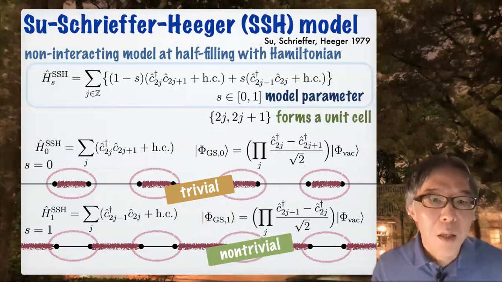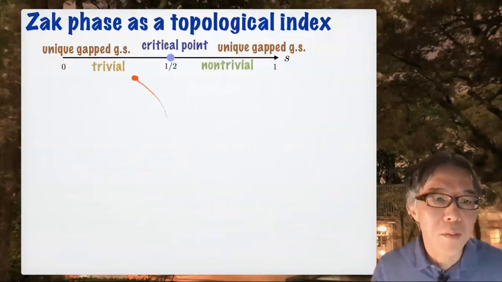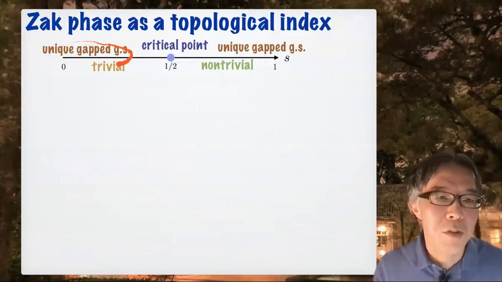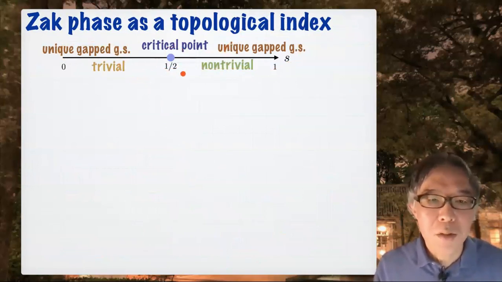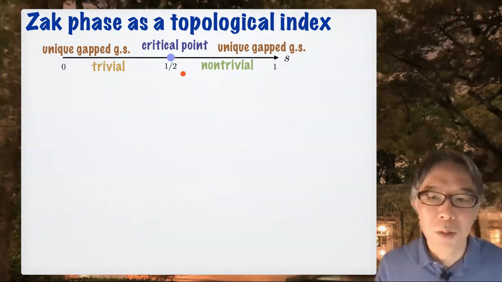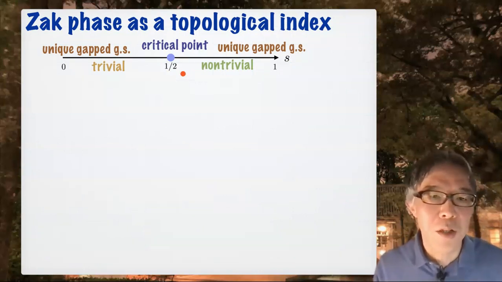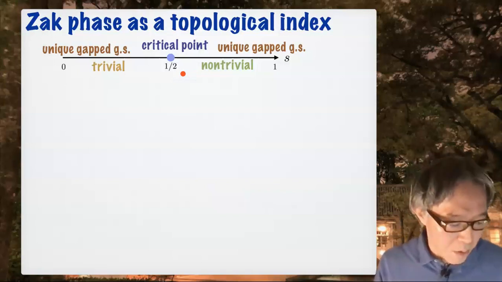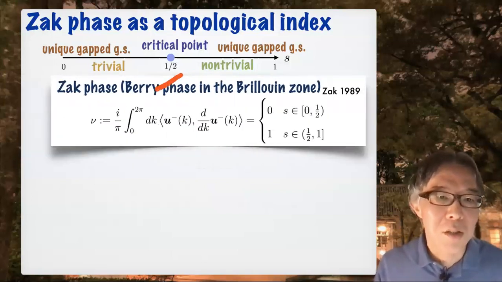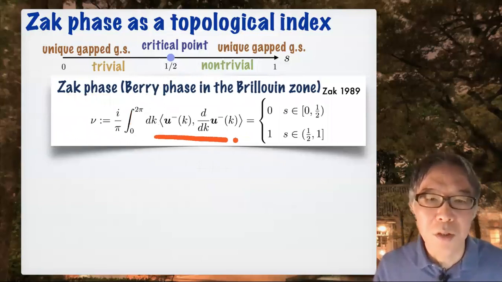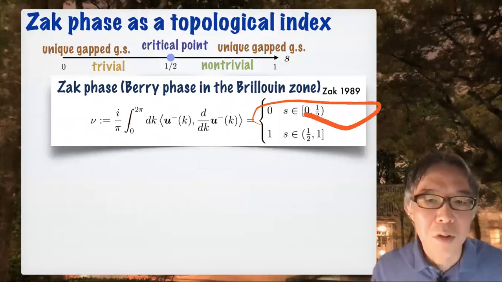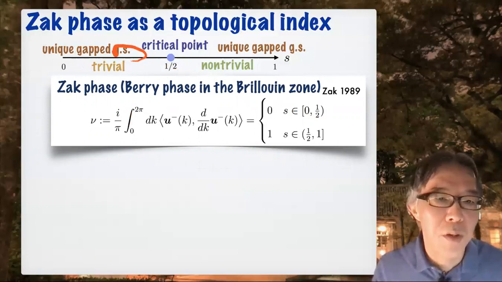And so this is a phase diagram. Two phases with unique gapped ground states are separated by a critical point. And this is, of course, not characterized by a symmetry breaking or anything, but it's characterized by a topological index. In this case, the index is called the Zak phase, which is the Berry phase. And it's defined in this way in standard notation. It takes 0 throughout this trivial phase and 1 in this non-trivial phase.